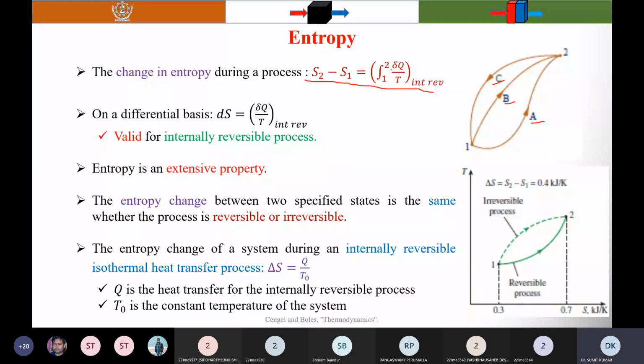Here the subscript INT REV means it's valid for the internally reversible process. If it is an irreversible process, then this one is not valid.